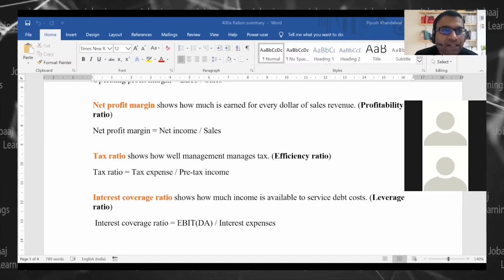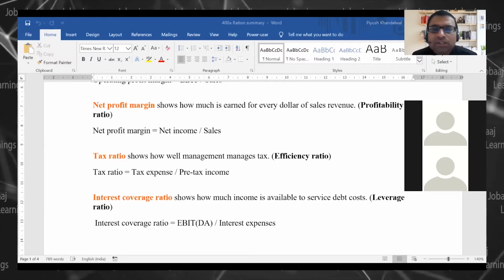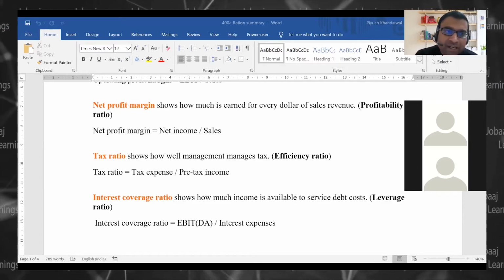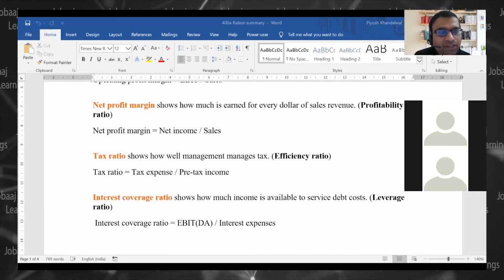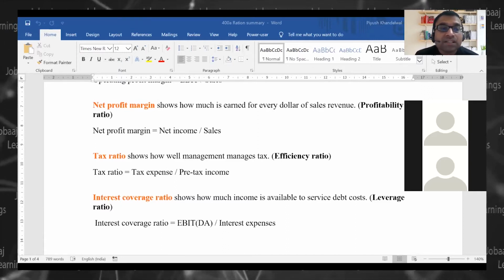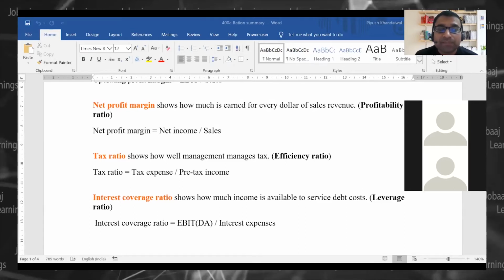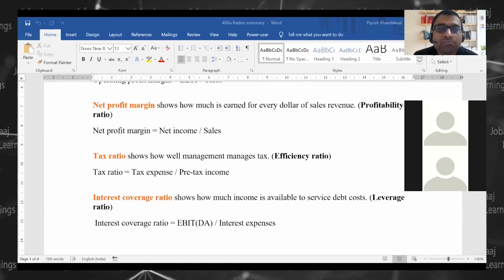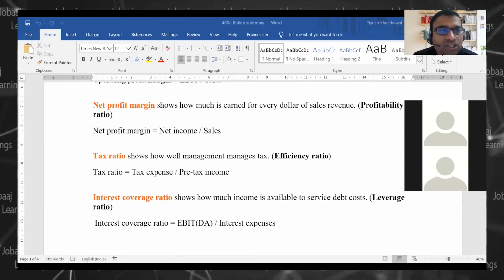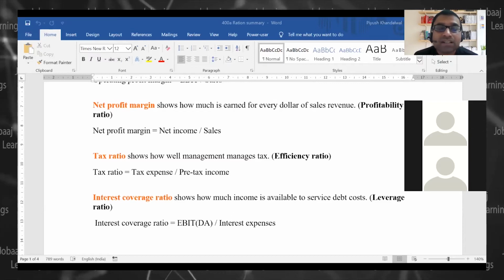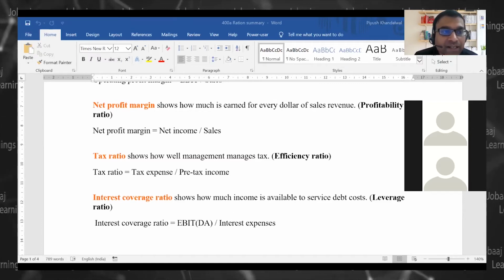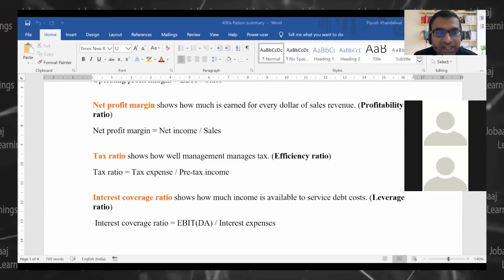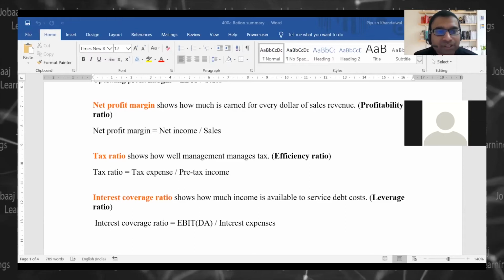So it gives you some indication, some excess provision, some past dues which you have paid, which you will find in the notes. So that means if your tax expense is 40%, there is something exceptional sitting there. And when you are doing your budgeting, planning, forecasting, financial modeling, you may want to exclude that exceptional item, right? So you would require to read the financial statement and come up with these kind of issues, right?